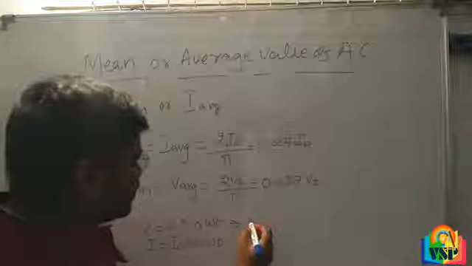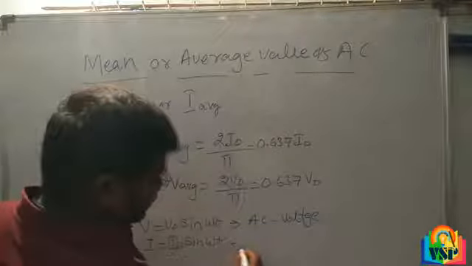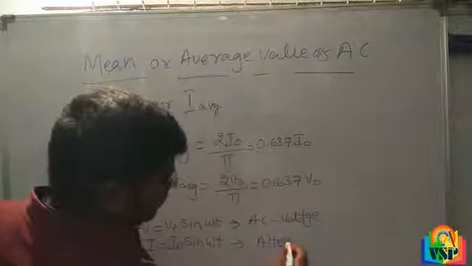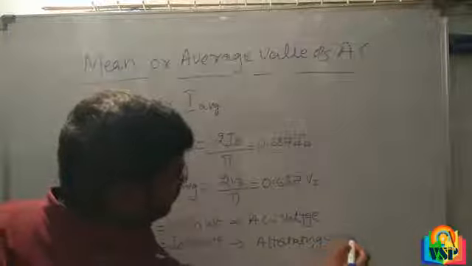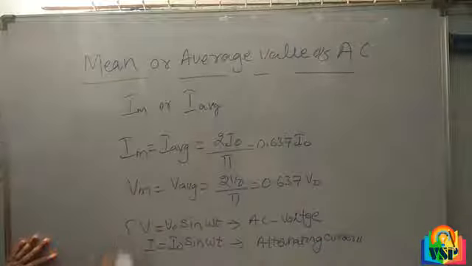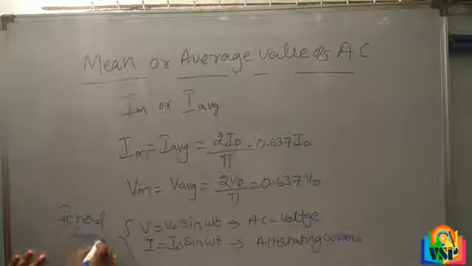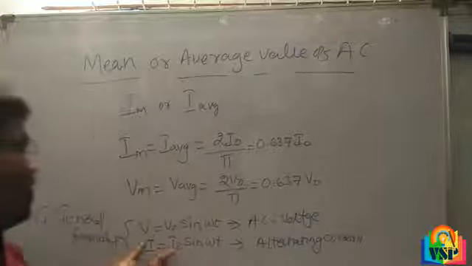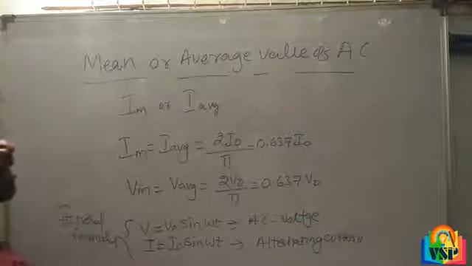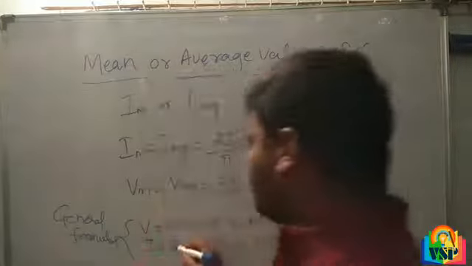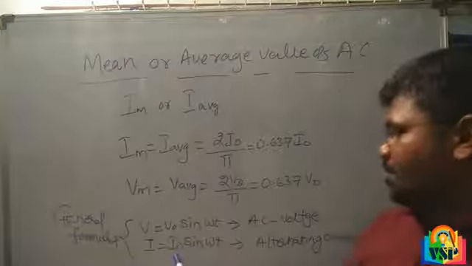This is the general formula for alternating current and voltage. Here V naught and I naught represent peak or maximum values.